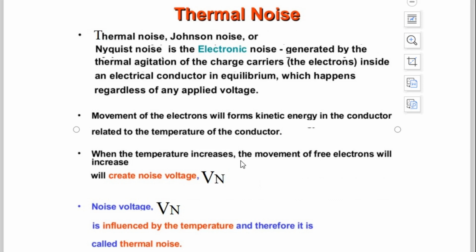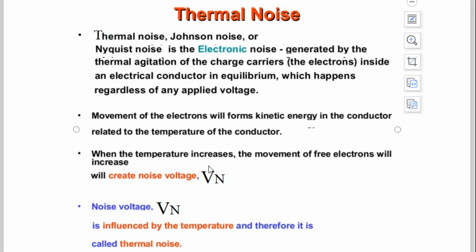When the temperature increases, the movement of the free electrons also increases, meaning the vibrations of the electrons increase, and that will create a noise voltage. That is why it is said regardless of any applied voltage, so this is important.